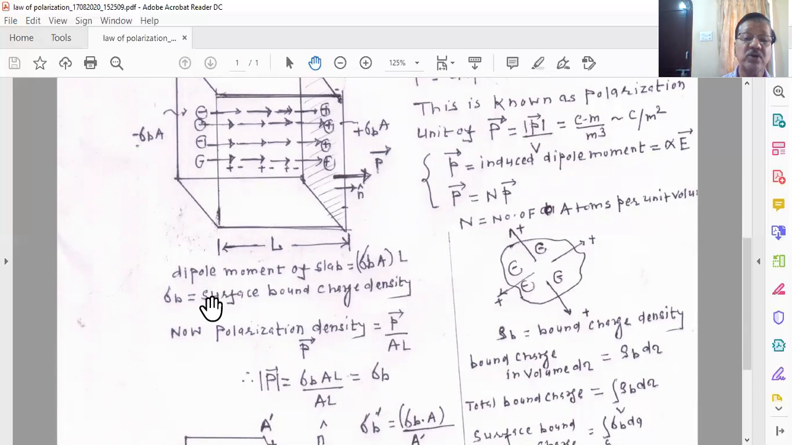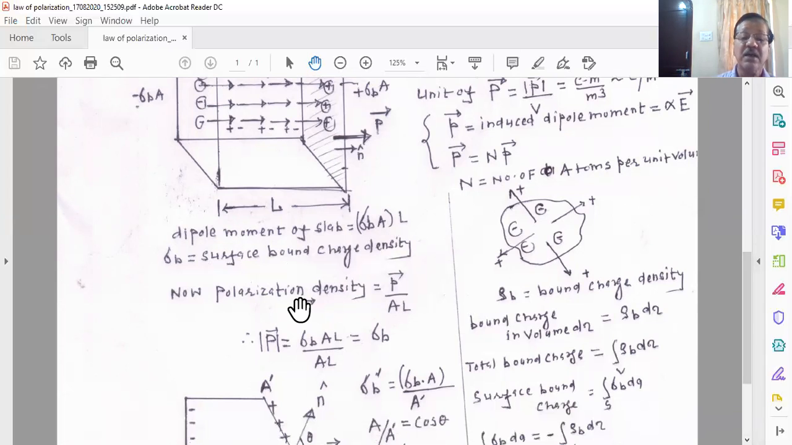And now you know that sigma b is the surface bound charge density. And now we have the expression for the polarization density vector. The polarization density vector is nothing but the dipole moment per unit volume. So it is P divided by AL.